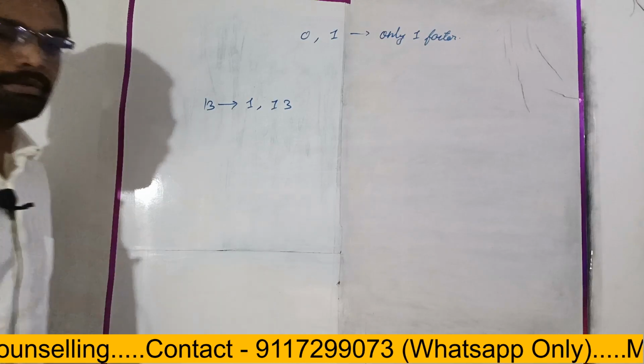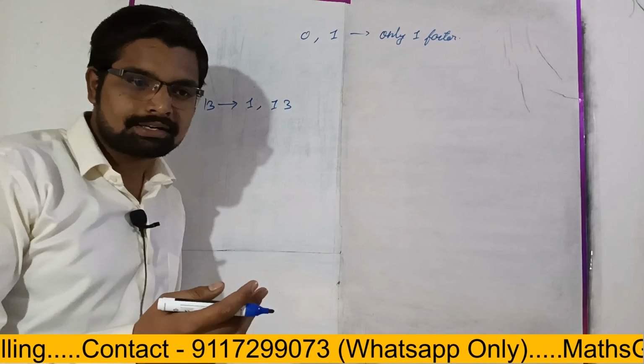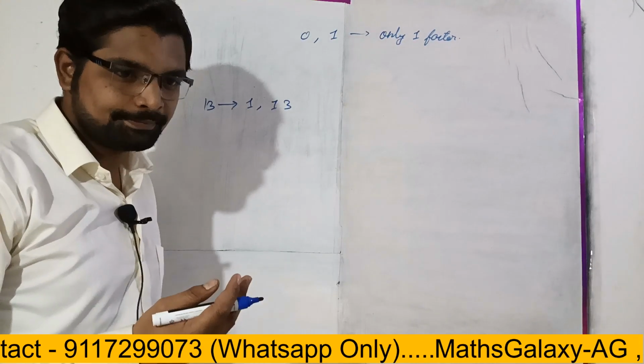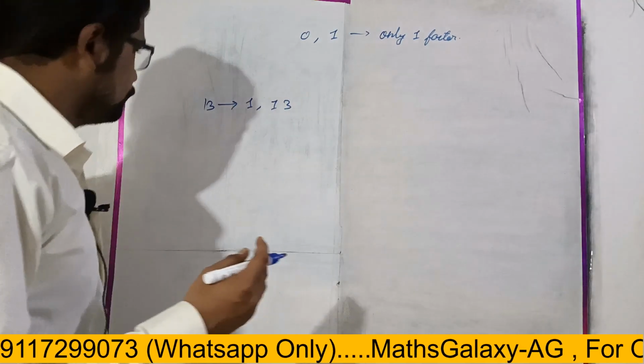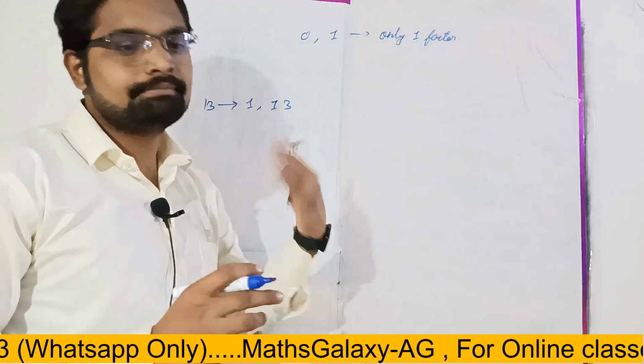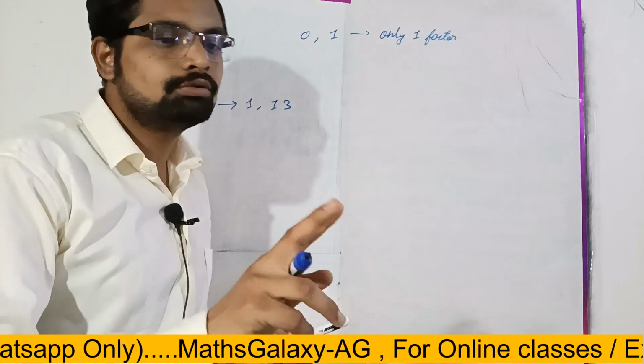Now some numbers have 2 factors and some have more than 2 factors, right? So we will make a set or a group for those numbers which have only 2 factors.